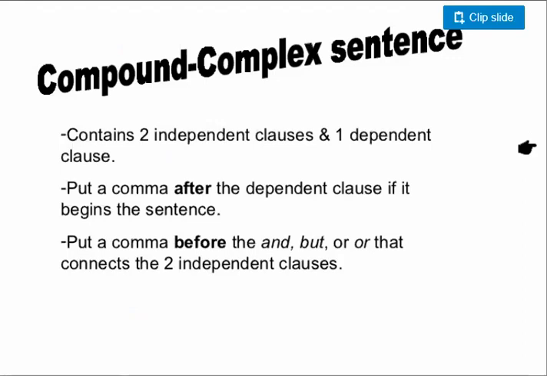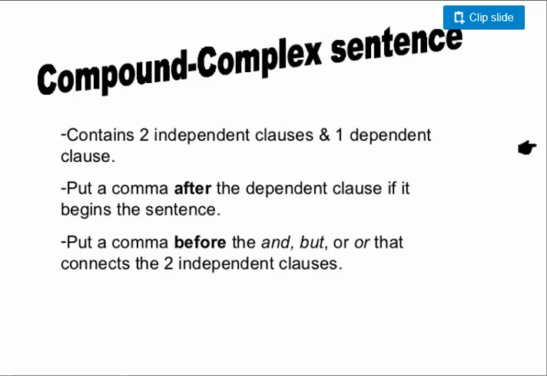As the title suggests, it will have the characteristics of both the compound sentences and complex sentences. So it contains two independent clauses and one dependent clause. You put a comma after the dependent clause if it begins the sentence. You put a comma before the and, but, or that connects the two independent clauses.